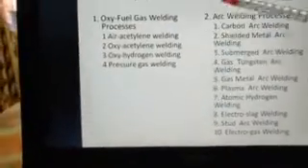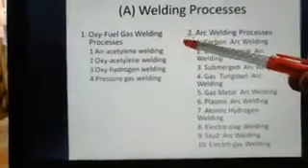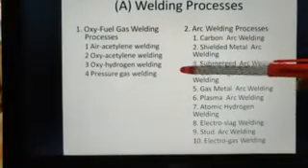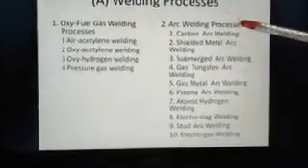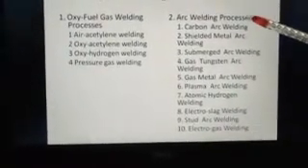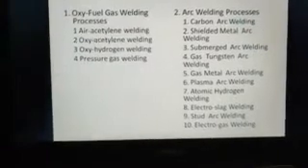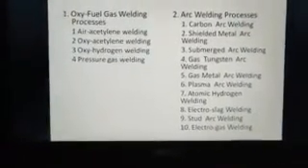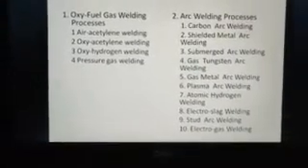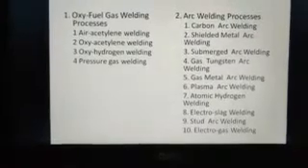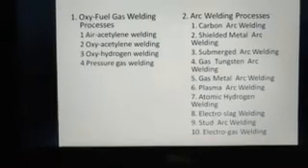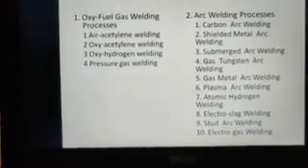So again we will see just how it is categorized. Oxy-fuel gas welding process, namely air acetylene, oxyacetylene, oxyhydrogen and pressure gas welding. Moving on to arc welding process, we have carbon arc welding, which is the simple form of welding where you have the base metal being fused in the presence of a carbon coil supply, and that carbon is melted or reacts with the oxygen in the presence of heat and forms a shielding gas, which is the carbon dioxide or carbon monoxide.